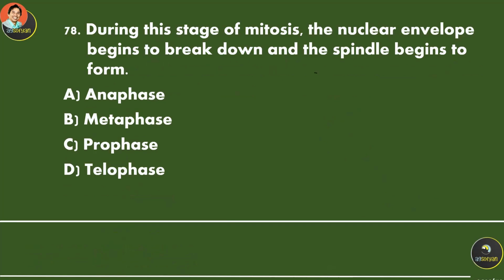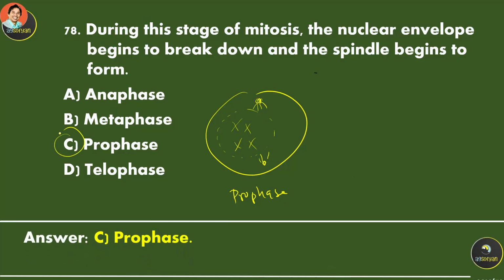During this stage of mitosis, the nuclear envelope begins to break down and the spindle begins to form. This is going to be the first phase, which is prophase. The nuclear envelope disappears, and the chromosomes start to divide. It's going to be an X kind of shape, and then spindle fibers will be created. That's happening during prophase.